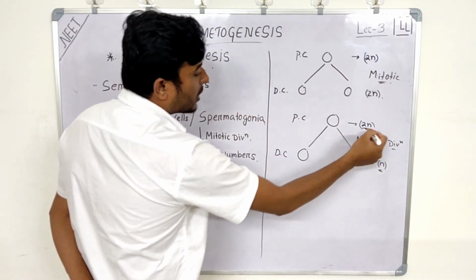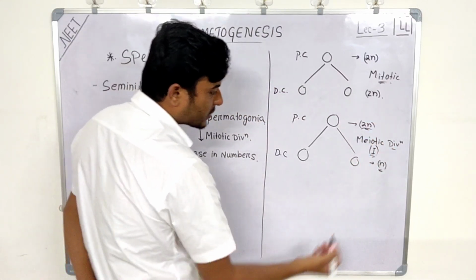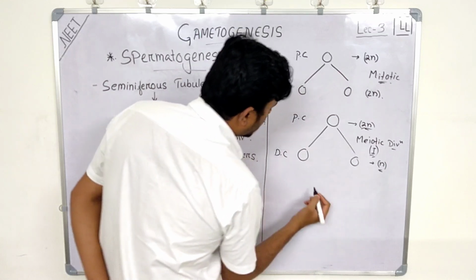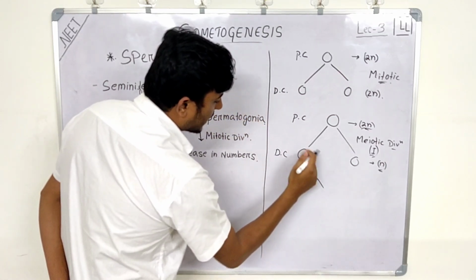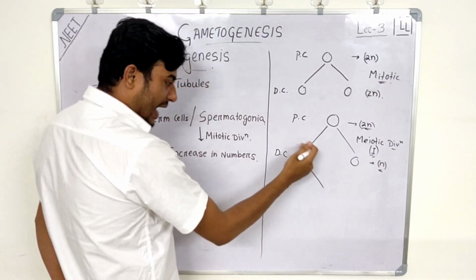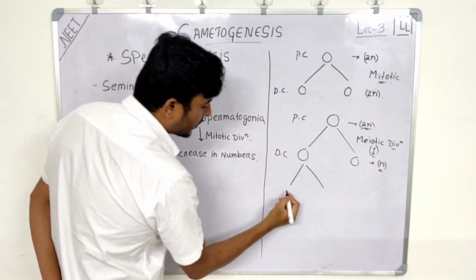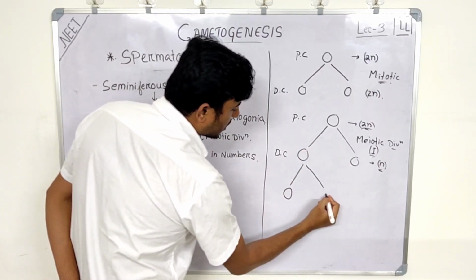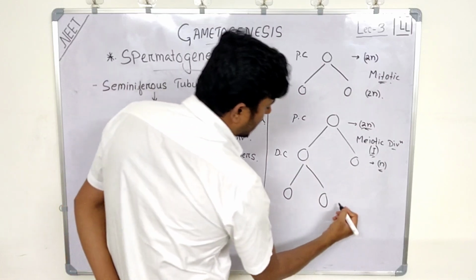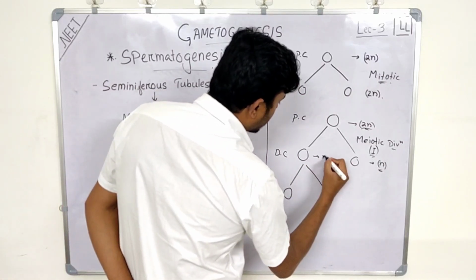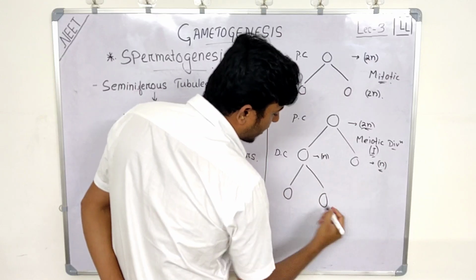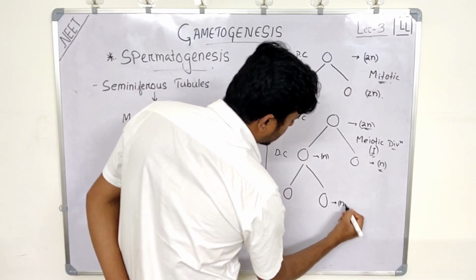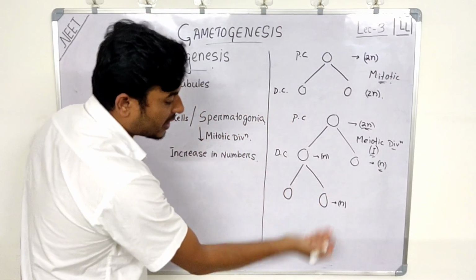In meiosis 1, what happens? Reductional division takes place. In meiosis 2, this cell will again act as a parent cell and undergo division. Here, this is also n, right? This is n, this is n. So this will again remain n only. There will not be any reduction.